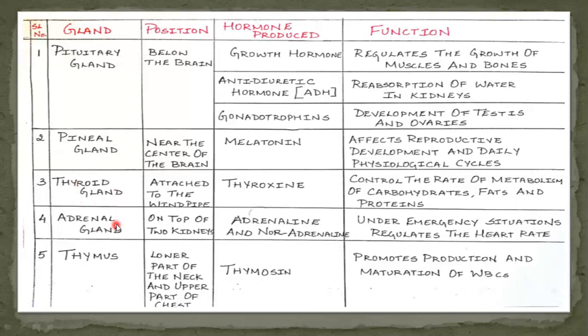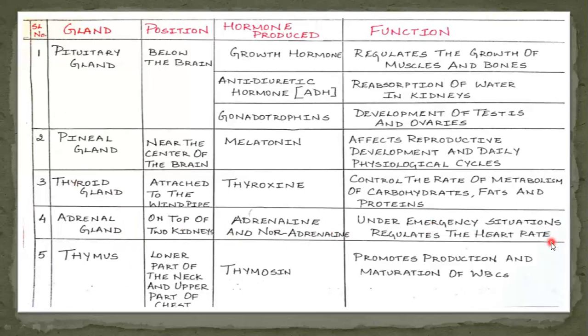Next, we'll move on to the adrenal gland. Adrenal gland is located on the top of the two kidneys, and it produces the hormone called adrenaline or noradrenaline. This hormone regulates heart rate, breathing rate, blood pressure and carbohydrate metabolism. This hormone is produced during an emergency situation.